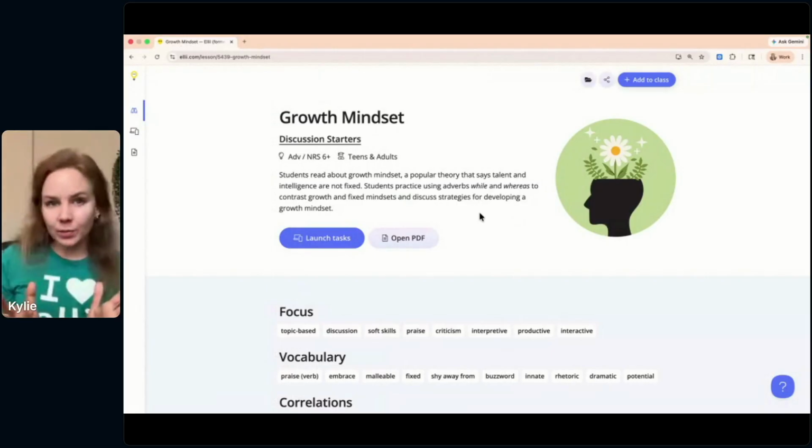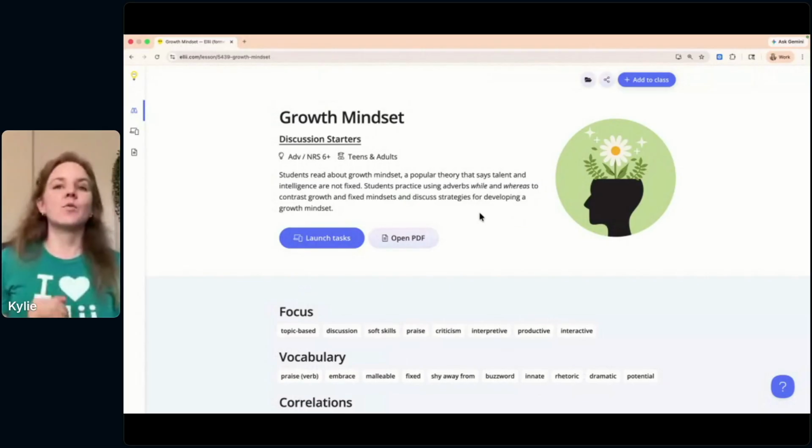But if you see something on the platform that you were like, man, I wish this was available as a PDF, please write to us. We take that into account. We can't make any promises, but we love to hear from you, and you can reach out to us at hello@ellii.com. But let's take a look at this lesson now.